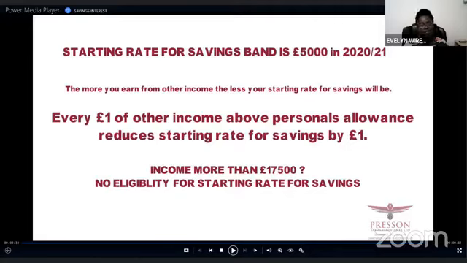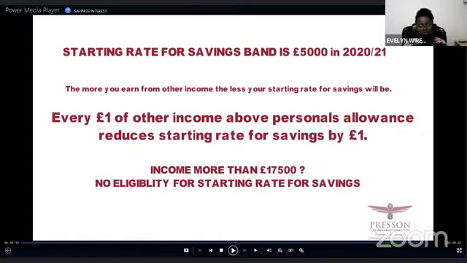However, if your other income is less than 17,500, your starting rate for savings is a maximum of 5,000. Every £1 of other income above your personal allowance reduces your starting rate for savings. I will share an example with you very soon. So let's say every £1 you earn above the personal allowance of 12,500 will reduce the starting rate for savings, that is the 5,000 pounds.